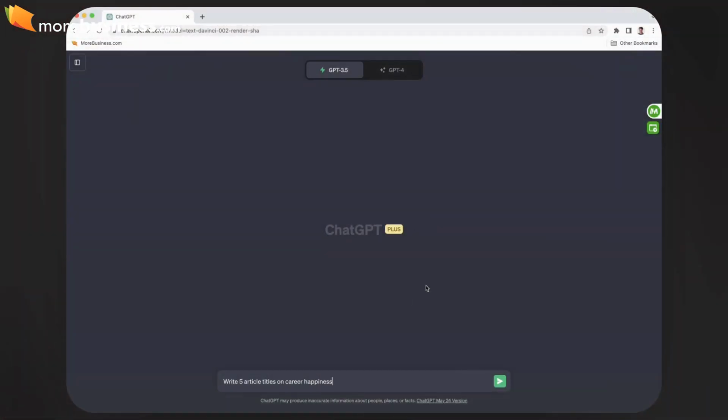So I'm going to go to the basic prompt here. I'm using GPT version 3.5. I have the ChatGPT Plus version, so I could use the GPT-4 algorithm, but I'm going to just stick with 3.5 because that's available in their free tool. And let's just give it a very basic prompt. Write 5 article titles on career happiness.